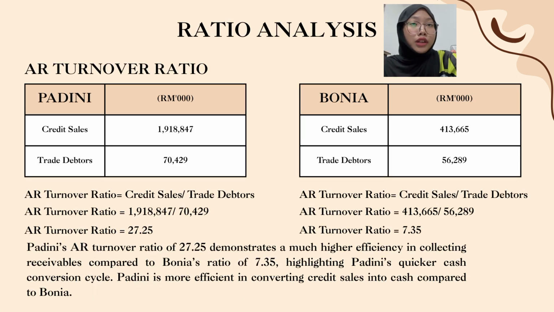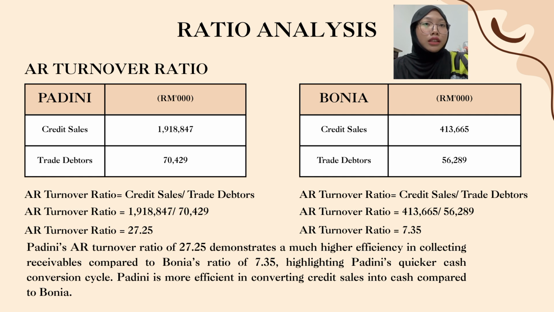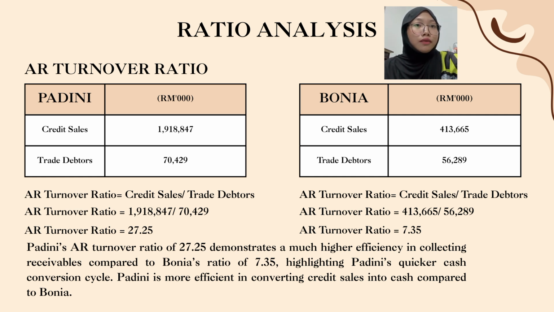For the AR turnover ratio, Padini's credit sales is 1,918,847 and the trade debtors is 70,429. The AR turnover ratio formula is credit sales divided by trade debtors. Padini's AR turnover ratio is 27.25. Meanwhile, Bonia's credit sales is 413,665 and the trade debtors is 56,285. So Bonia's AR turnover ratio is 7.35.